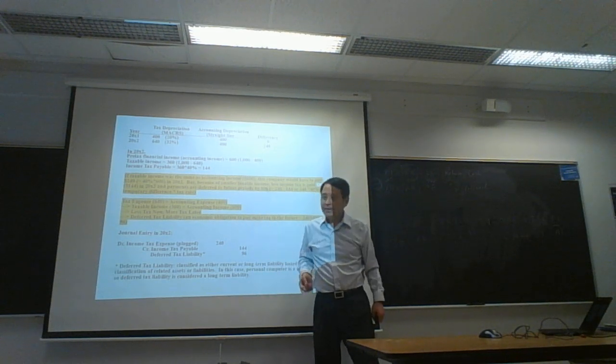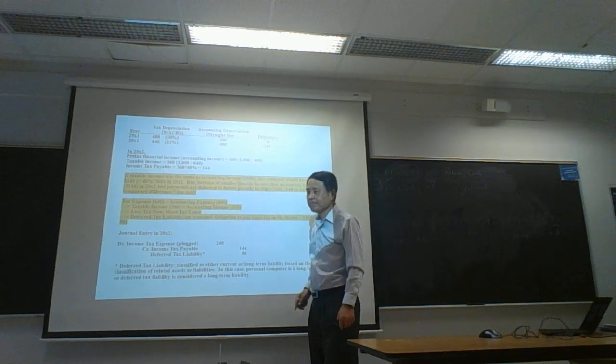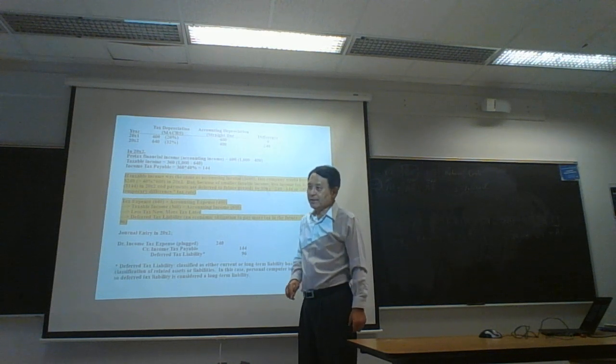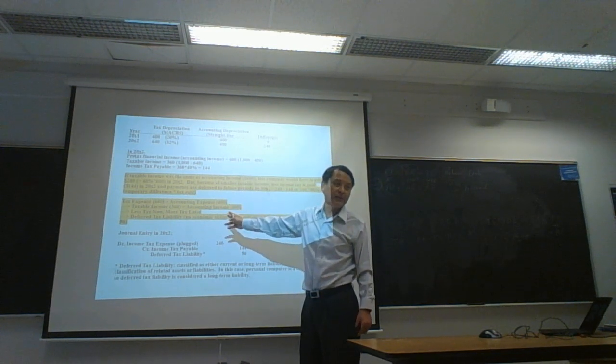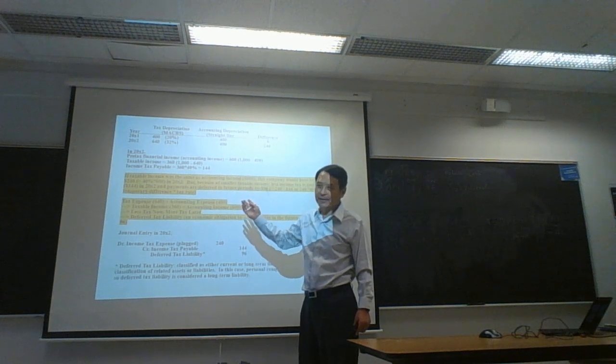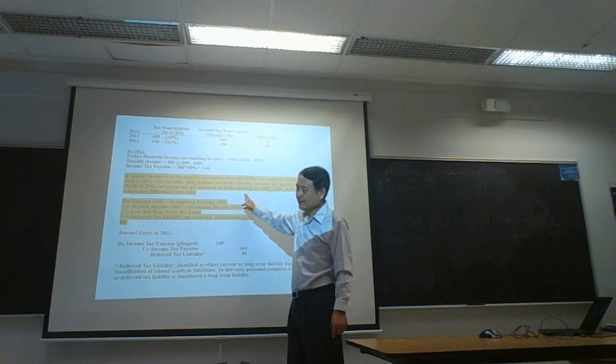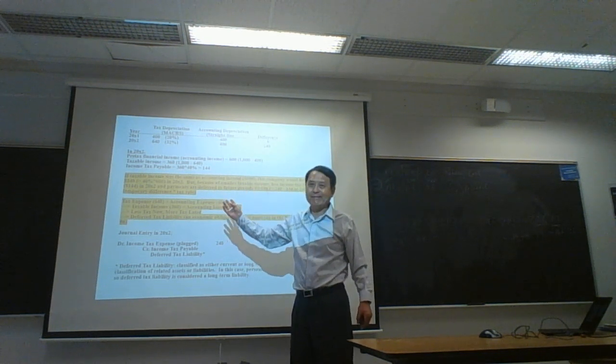Now, look at this paragraph. Why did I highlight this part? Because this is very important for chapter 18.